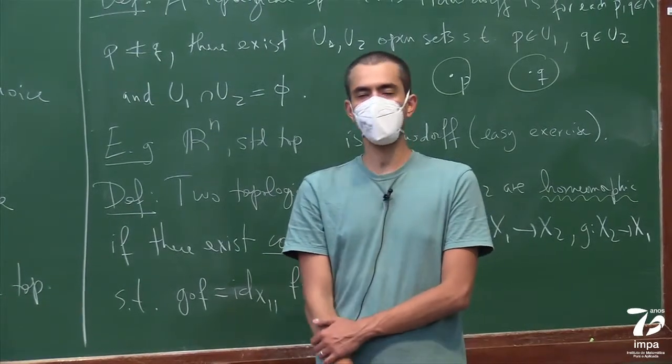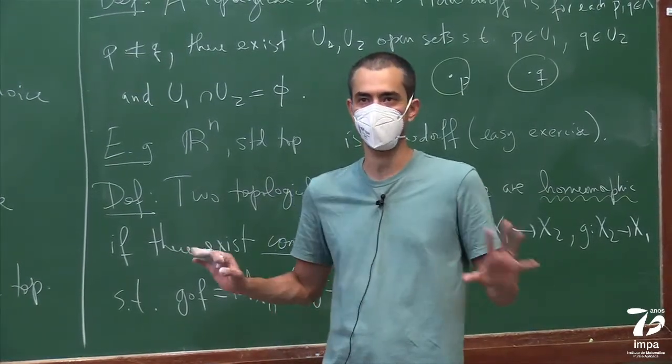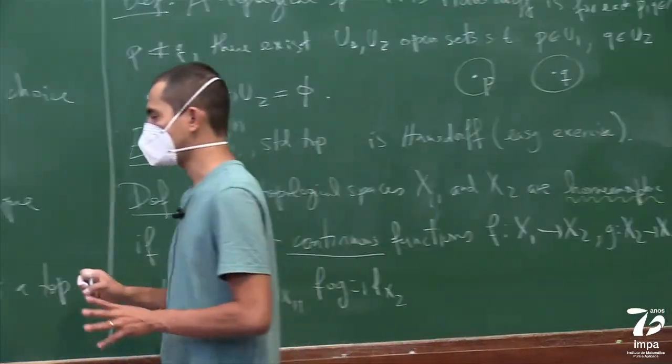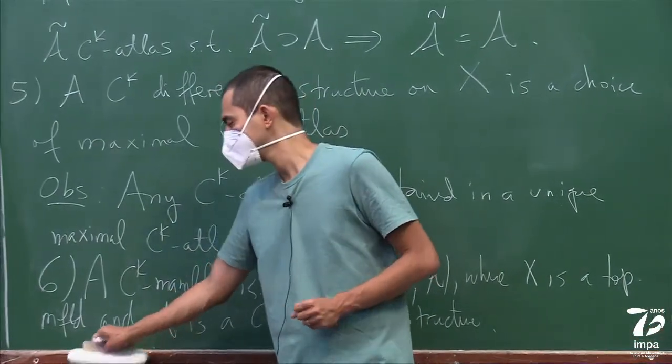Okay? So let's talk about some examples, because I think it's very abstract. Let's talk about some examples before we continue the theory.